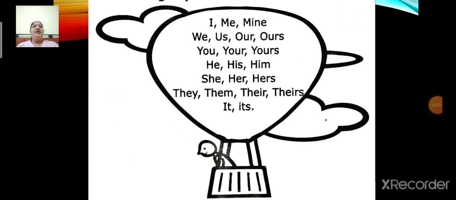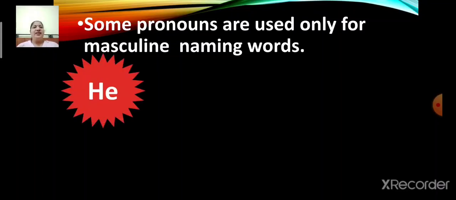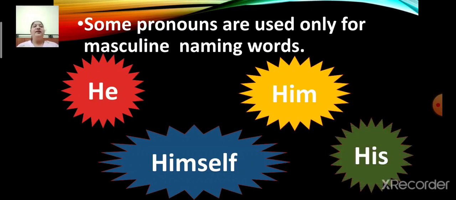Now children, let me explain in detail. Some pronouns are used only for masculine naming words. For example, he, him, himself, his. I repeat, some pronouns are used only for masculine naming words. For example, he, him, himself, his.